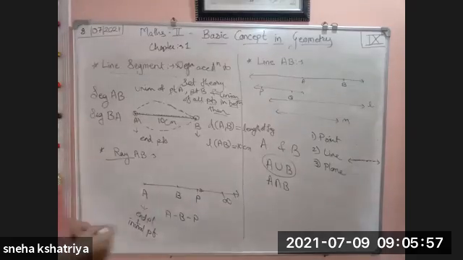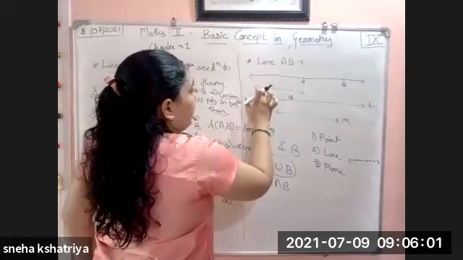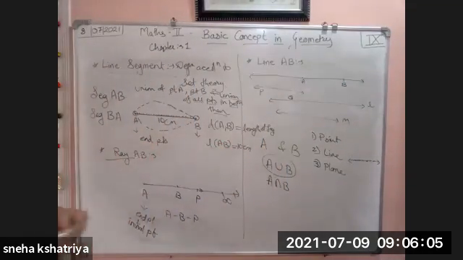Now see here, they don't have end points. I have written here, but lines don't have end points. Only the line name is given like this. Okay. Fourth one, that is congruent segment.